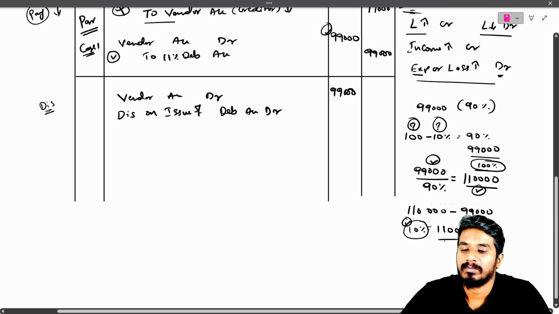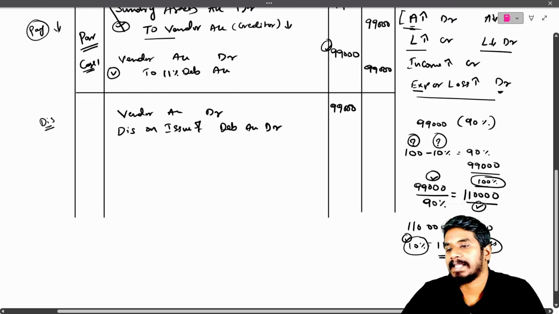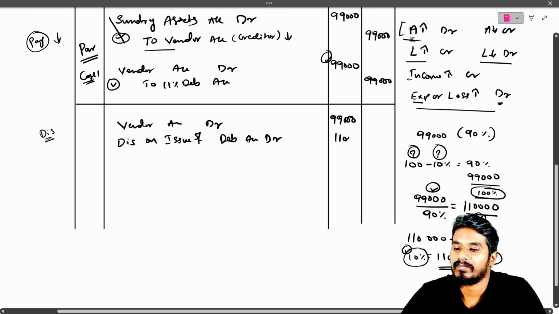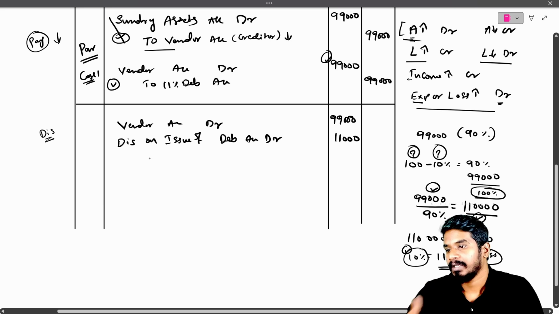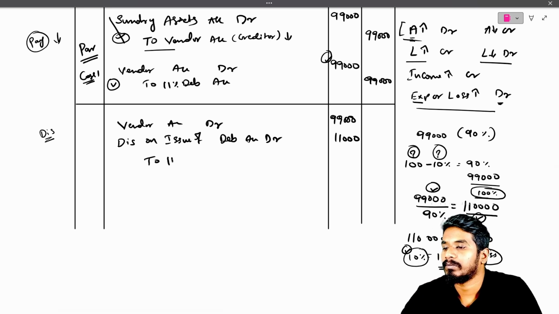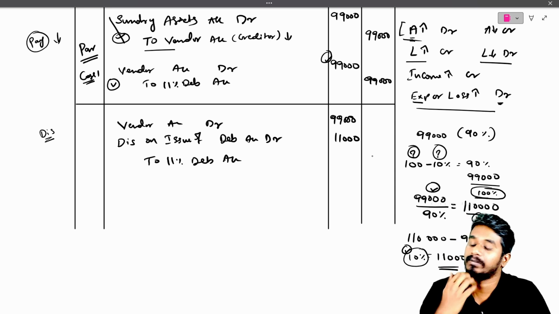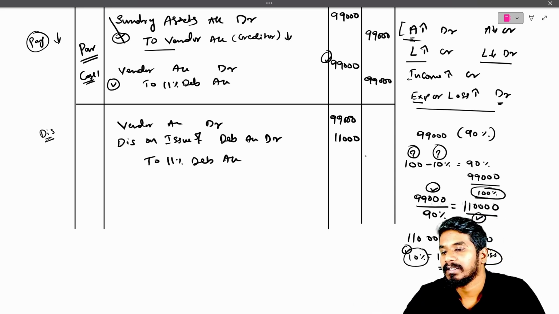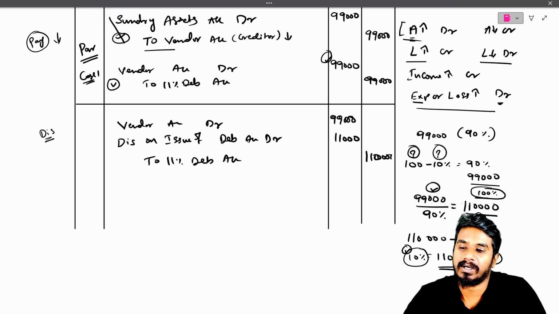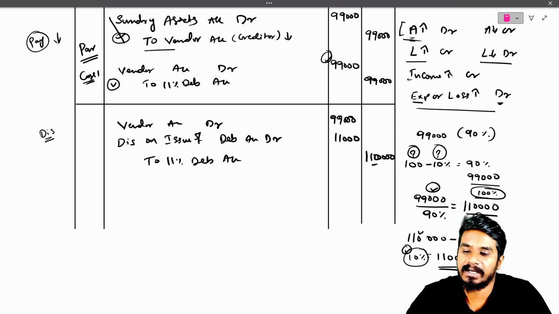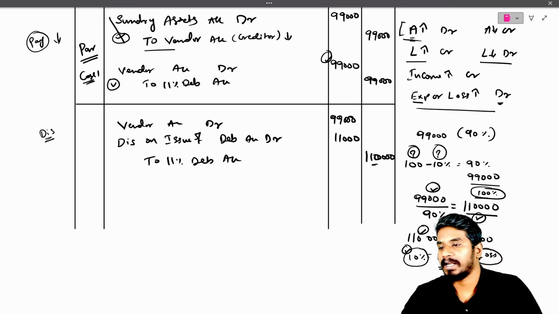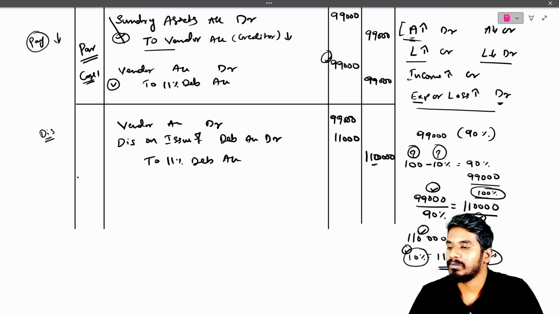For how much we have given discount, that is 11,000. Now, to 11% debenture account we need to transfer, as we are paying through debentures. So how much? It is 1 lakh 10,000, that is 100%. Did you understand it clearly? Discount is done.